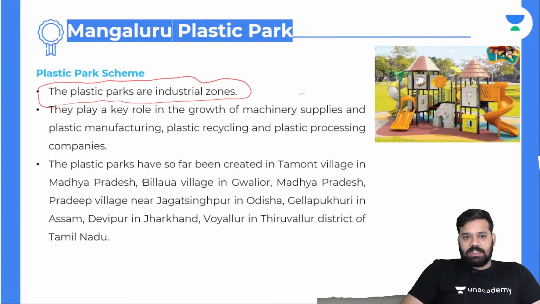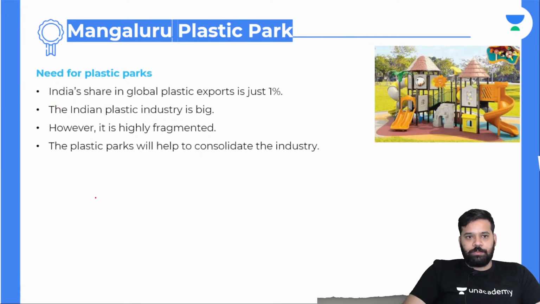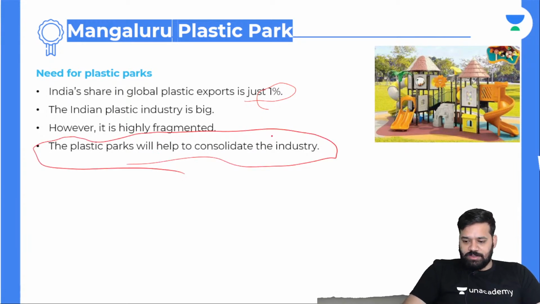And these plastic parks have so far been created in Tamont village in Madhya Pradesh, Bilua village in Gwalior, Madhya Pradesh, and Pradeep village near Jagatsinghpur in Odisha, Jellapukri in Assam, Devipur in Jharkhand, Olayur in Tiruvallur district of Tamil Nadu. And what is the need for plastic parks? India's share in global plastic export is just 1%. The Indian plastic industry is big, however, it is highly fragmented. The plastic parks will help consolidate the industry.